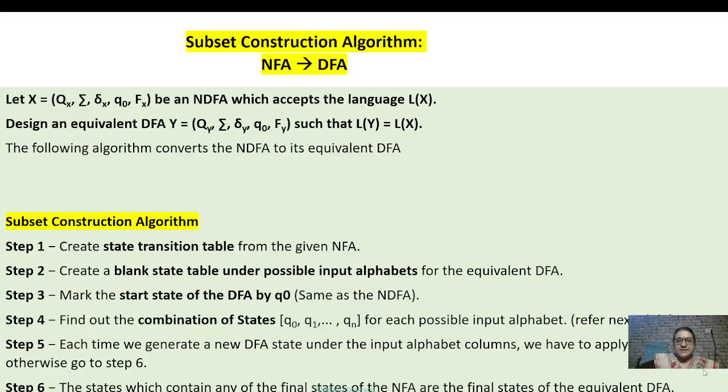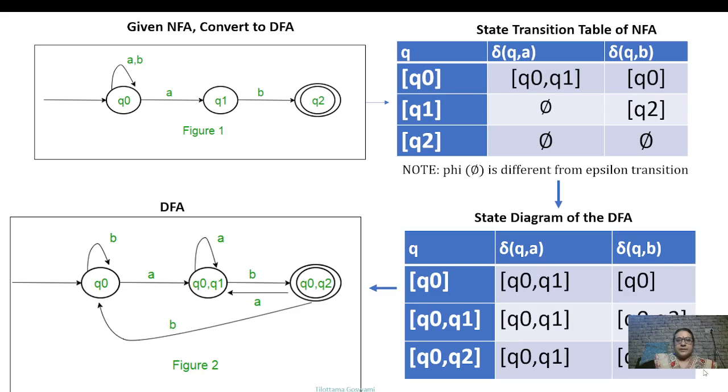So this is the step-by-step process for the subset construction. We will see it with an example here. Given this NFA, first we will draw the state transition table. In the state transition table, we will consider all the 3 states Q0, Q1, Q2. And then from Q0, what is the transition with input A, we will fill it in the cell.